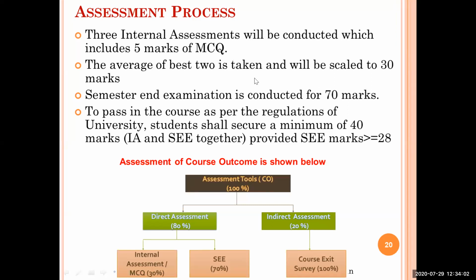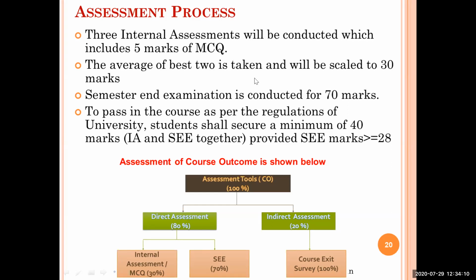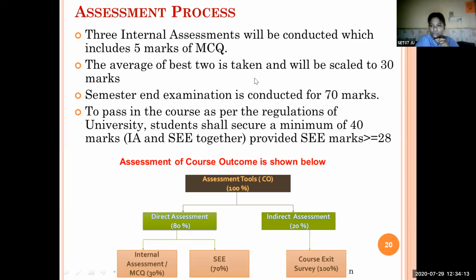If you cannot understand what I am explaining, or if you cannot follow my teaching, or if you have any doubt or any problem, network issue or anything, please send me a WhatsApp message, or you can mail me also. Just one or two words is enough: I have a network issue, I cannot attend the class today, or I cannot understand your teaching or methods. Please, your speed is very slow, please explain a particular concept more. Whatever problem you are facing in my class, please tell it to me. I will try to rectify it myself.